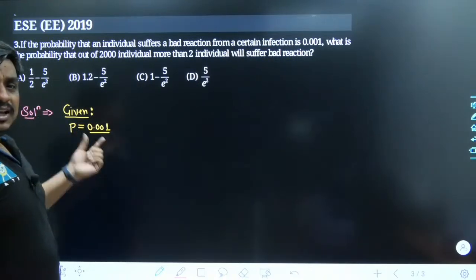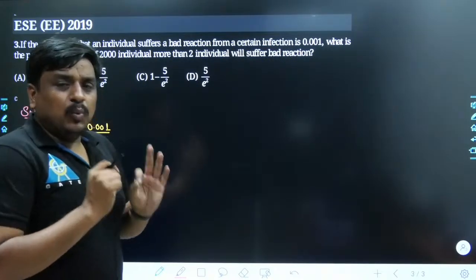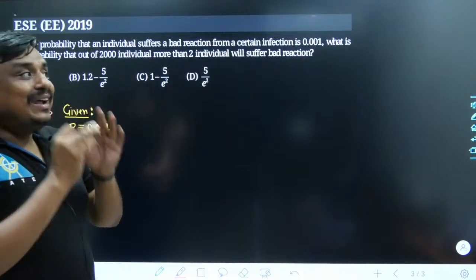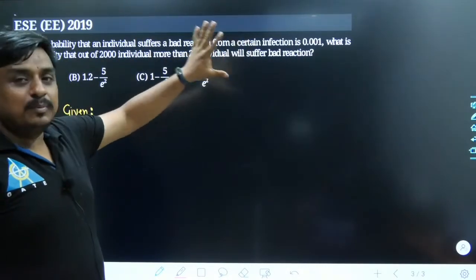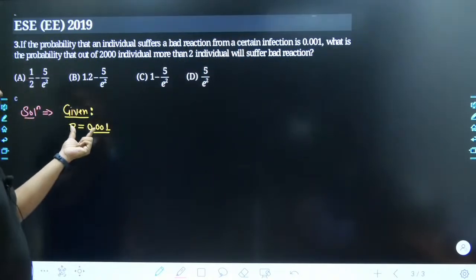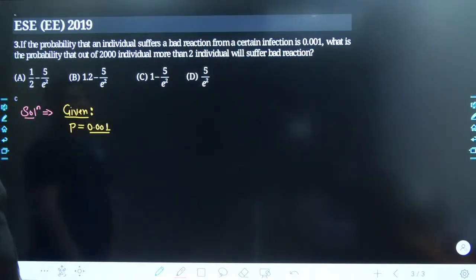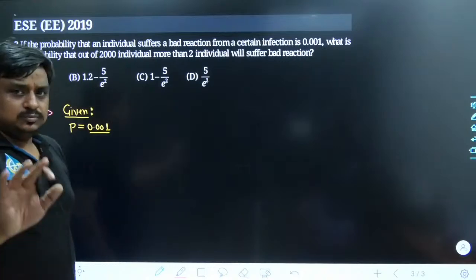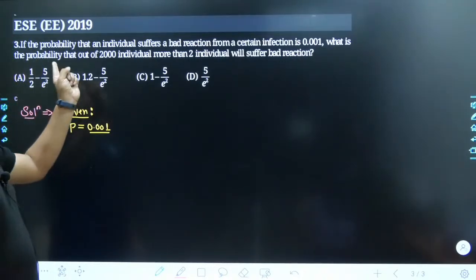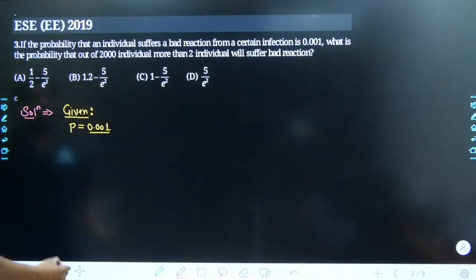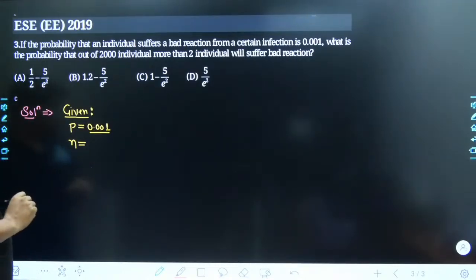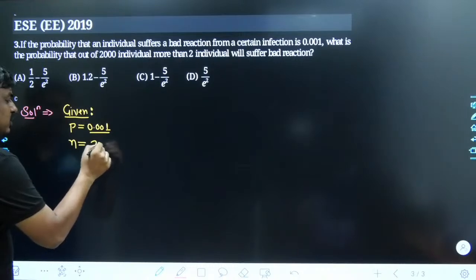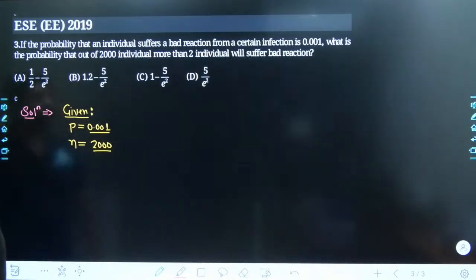So what is the probability? That means if one person has been tested and that person has been infected by a bad injection, that is my success, and its probability is given as 0.001. What is the probability that out of 2000 individuals, that means the number of trials made is 2000.